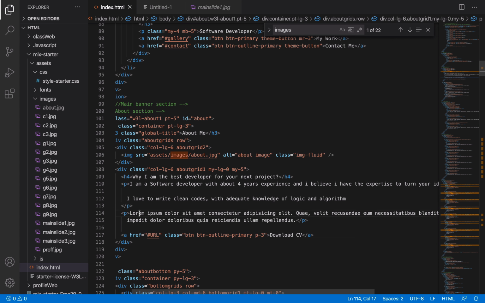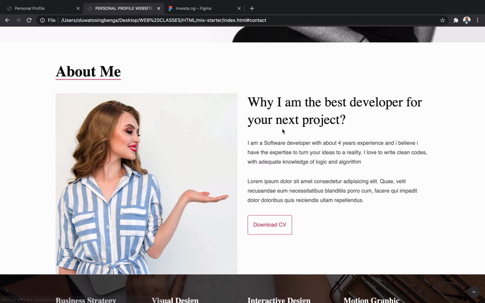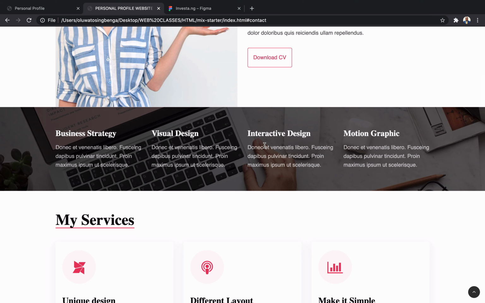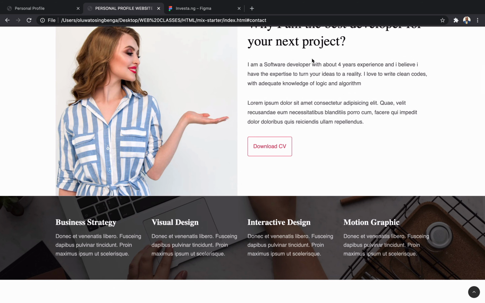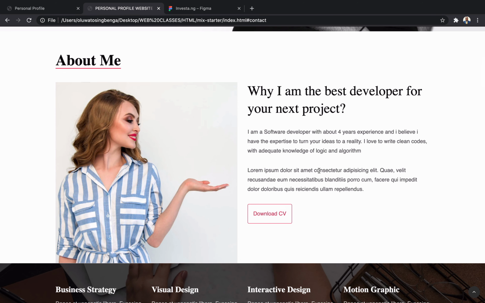Right, so here now, if I refresh, yeah, it's changing to my own content. Why I am the best developer for your next project. I am a software developer with 4 years experience, and I believe I have the expertise to turn your ideas into reality. So here is just a placeholder, this Lorem Ipsum. You will see it on most templates that you download online.